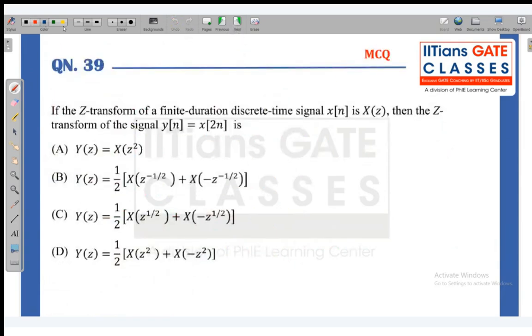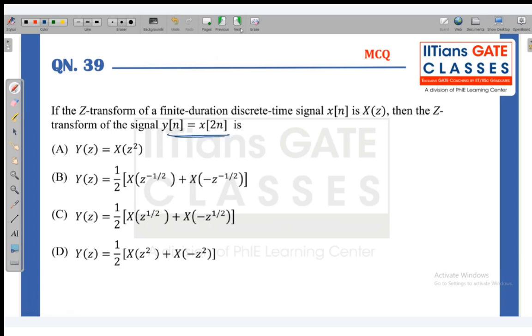Now the next question. If the Z transform of a finite duration discrete time signal x of n is X of z, then the Z transform of the signal y of n equal to x of 2n is? Y of z is equal to X of z squared; or 1 by 2 X of z to the power 1 by 2 plus X of minus z to the power 1 by 2; and X of z squared plus X of minus z squared divided by 2.